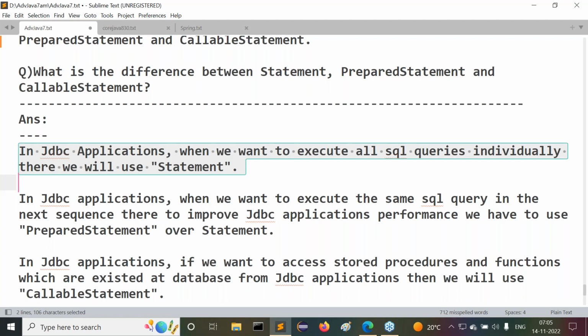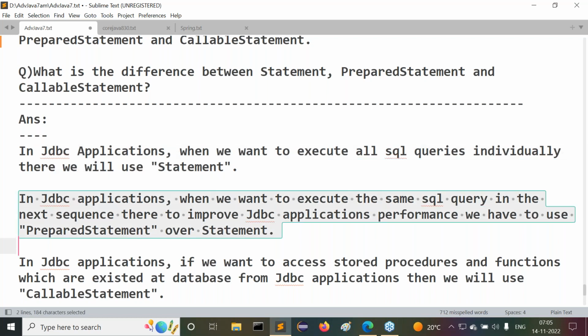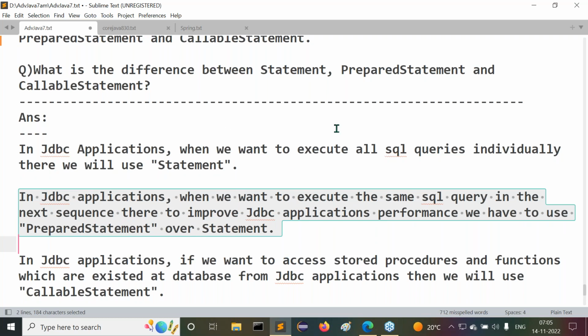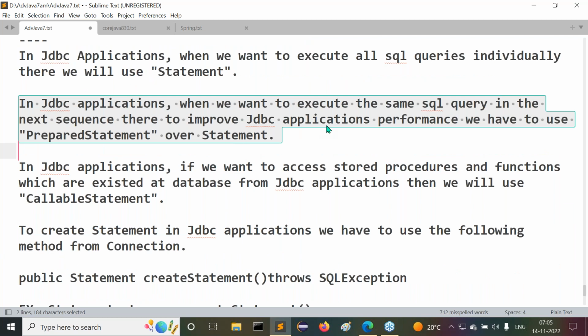Next, in JDBC applications, when we want to execute the same SQL query in the next sequence, to improve JDBC application performance we have to use PreparedStatement over Statement. So here the requirement is that I want to execute the same SQL query in the next sequence.